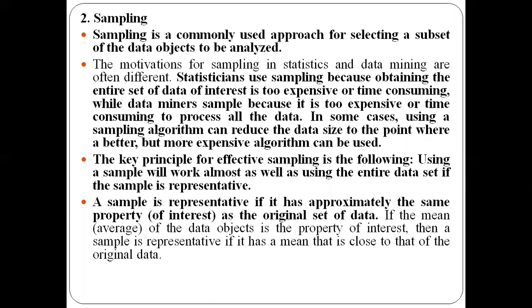If you get the same result by performing the operation on the subset as on the entire data set, then we can call such a sample a representative sample. For example, if you are calculating the average of the data objects and you get the same average or mean on the sample as on the entire data objects, then we can say that this set of objects is representative.